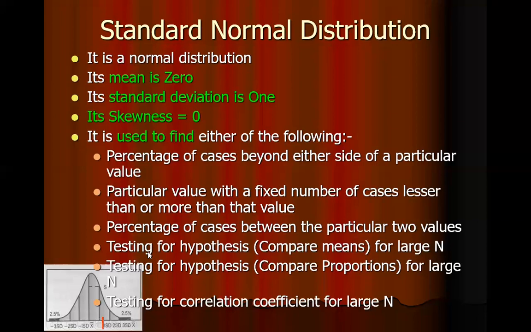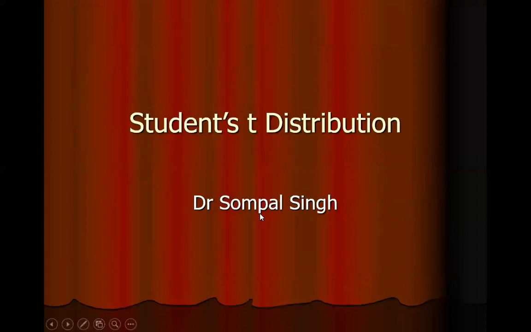The standard normal distribution is also used for the Z-test, and the Z-test is used for testing of hypothesis to compare two means and testing of hypothesis to compare two proportions, and also for testing of correlation coefficient for large N.